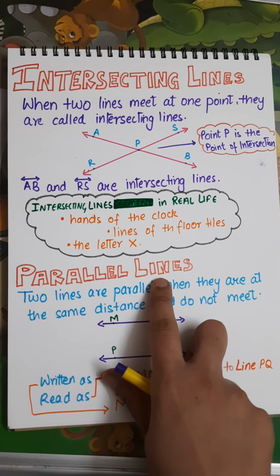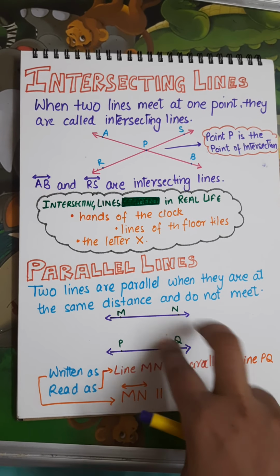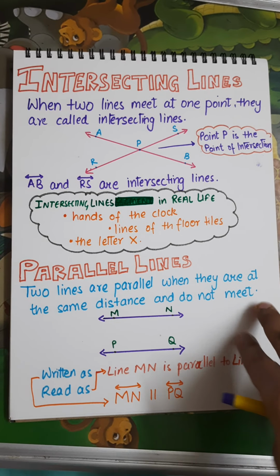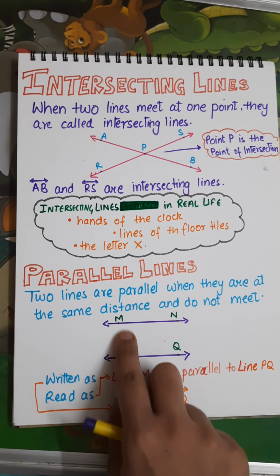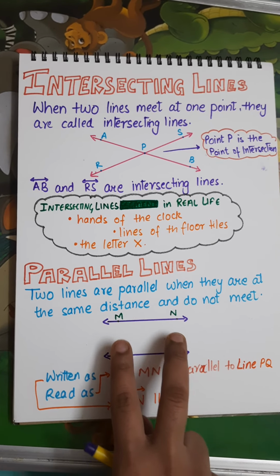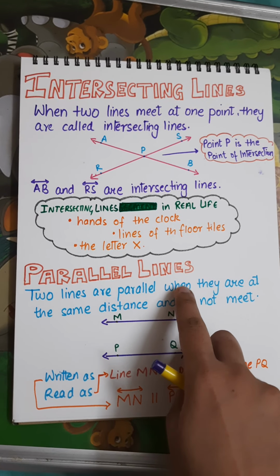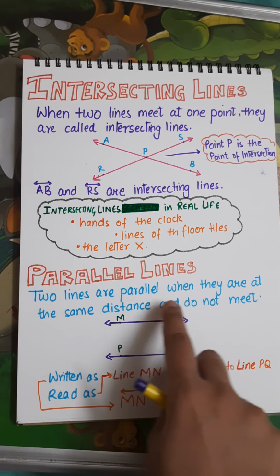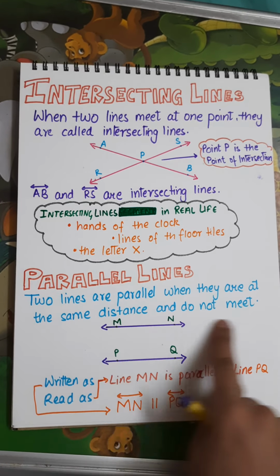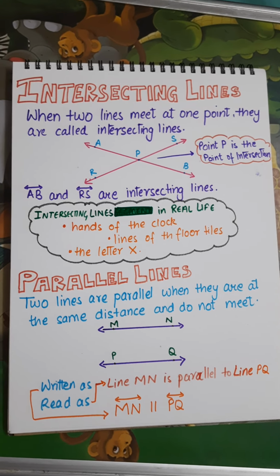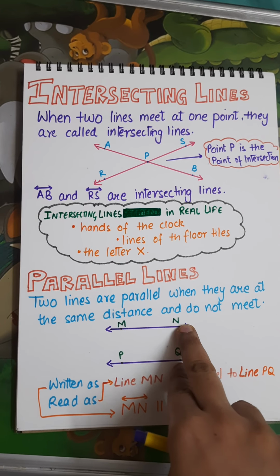So, the next is parallel lines. Parallel lines are very interesting and very easy to understand. See, parallel lines just move parallelly, at the same distance. If I measure the distance between MP and NQ, it will be the same. They just move like this only. Two lines are parallel when they are at the same distance and do not meet. They never intersect. They just move on like this. The best example is railway tracks. Railway tracks are at the same distance.